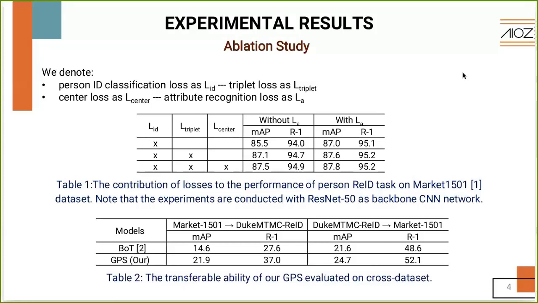Notably, the attribute loss shows stability when being incorporated with other loss functions. Overall, the performance is improved by a large margin when we incorporate all losses into the framework. Besides, in Table 2, our GBS also achieved a significant improvement over the baseline when conducting cross-dataset experiments.